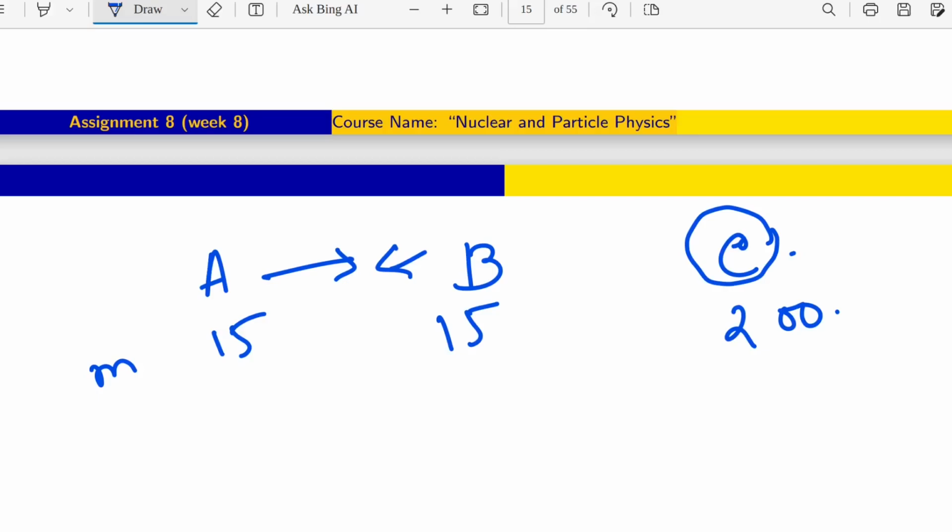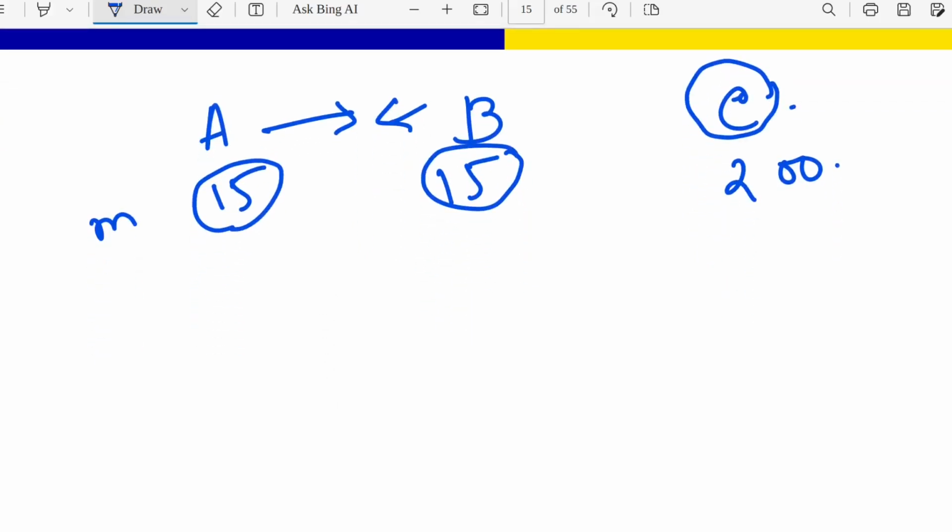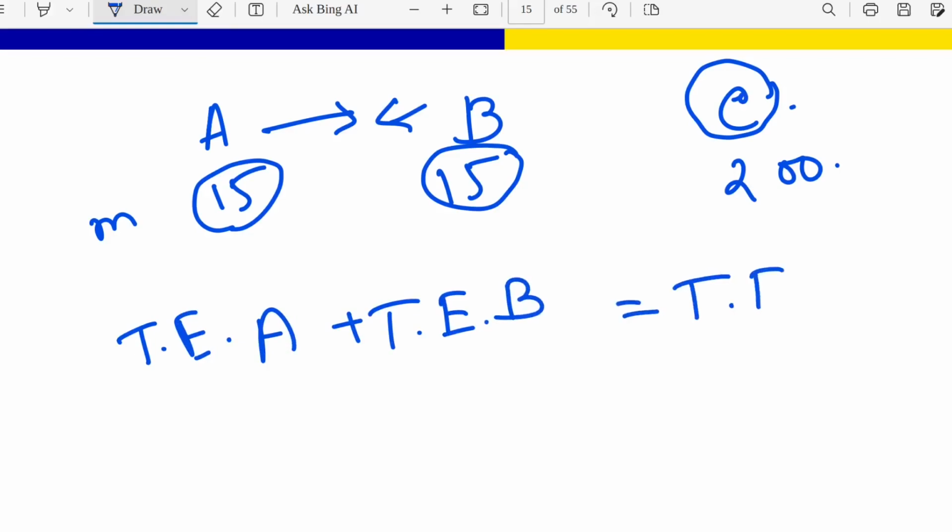So at the very first, if I see 15 GeV, how can it make a heavier particle like 200 GeV? It is possible, because this is the rest mass of B and A. But we have the kinetic energy also. For each and every particle A and B, we have the kinetic energy. So the total energy, and obviously in any type of reaction, the total energy of left hand side should be equal to the total energy of right hand side. So the total energy of A plus total energy of B should be equal to total energy of C, right?